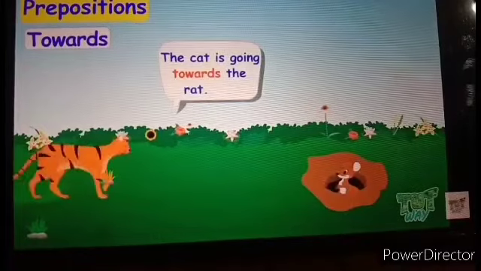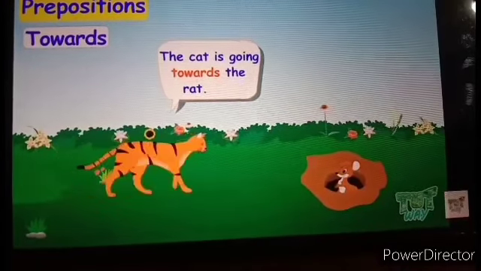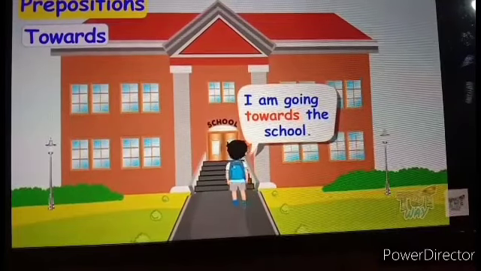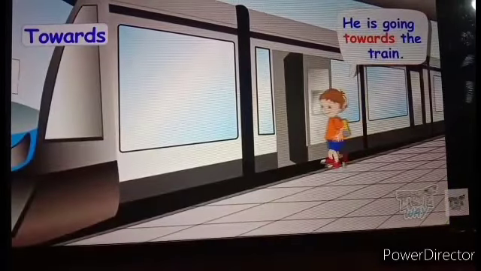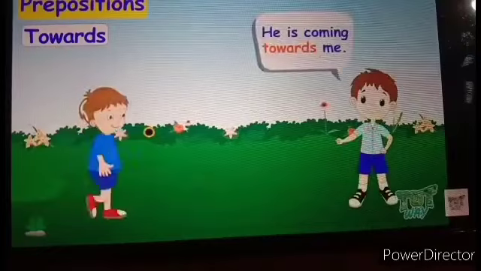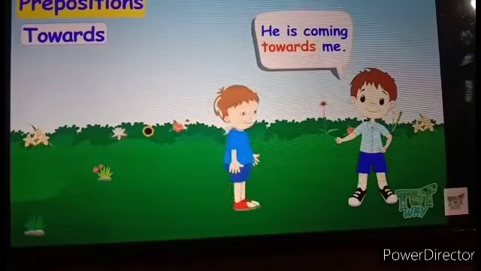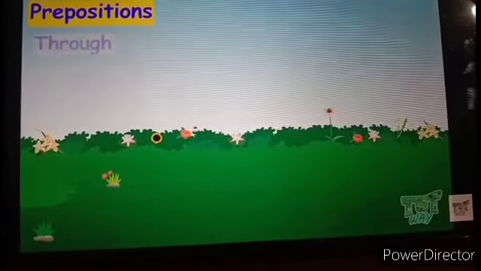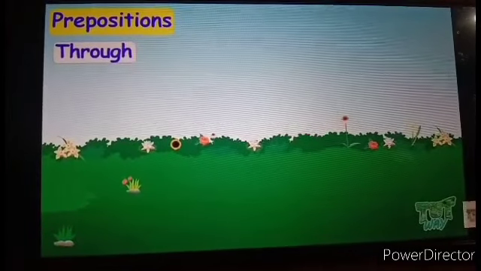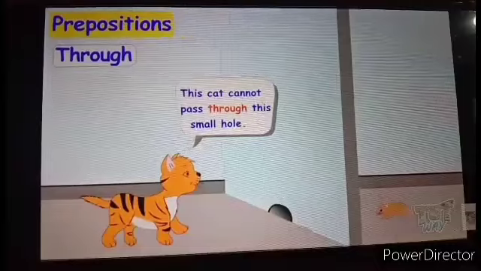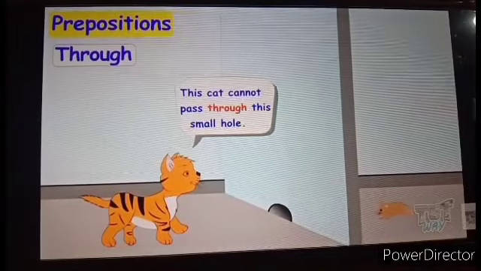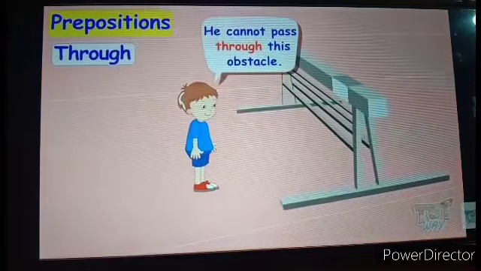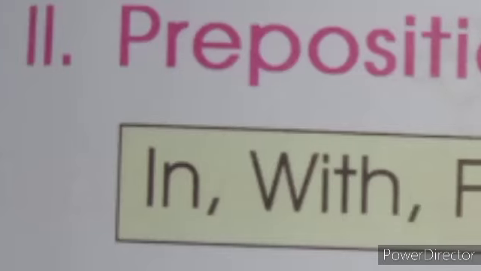The next preposition is towards. The cat is going towards the rat. I am going towards the school. He is going towards the train. He is coming towards me. So these are all examples of towards. Through. For example, this cat cannot pass through this small hole. He cannot pass through this obstacle.